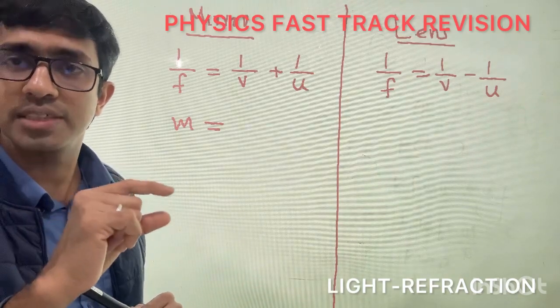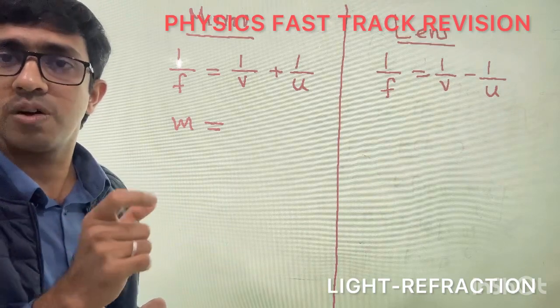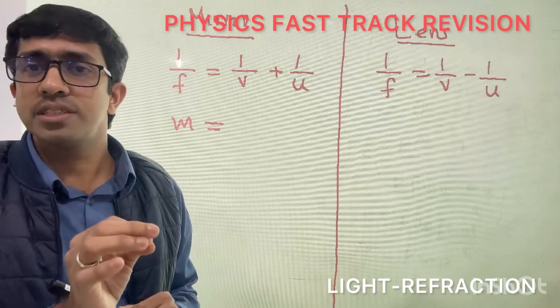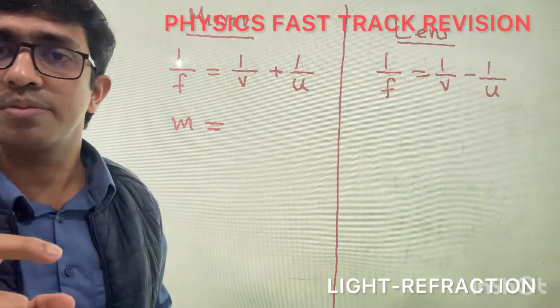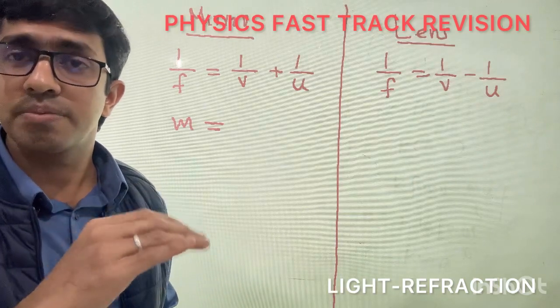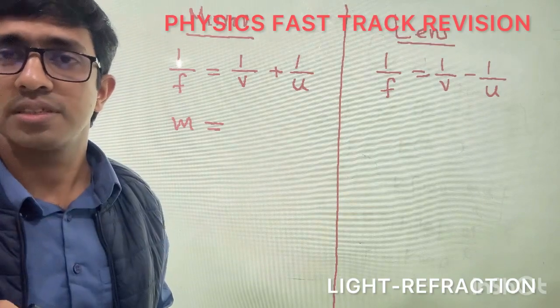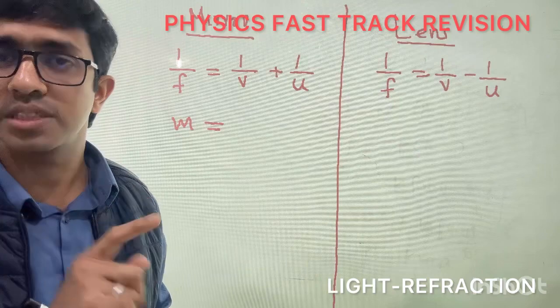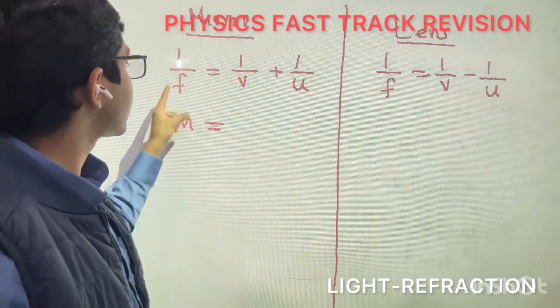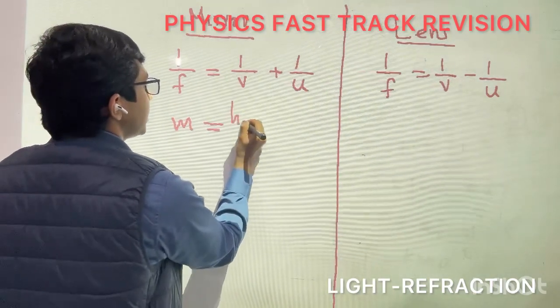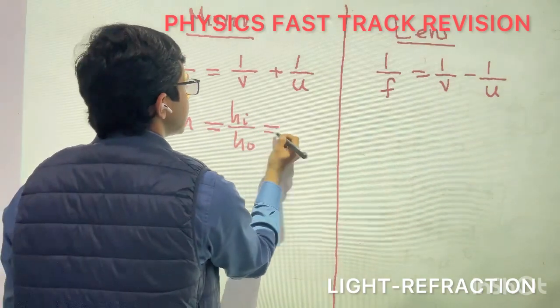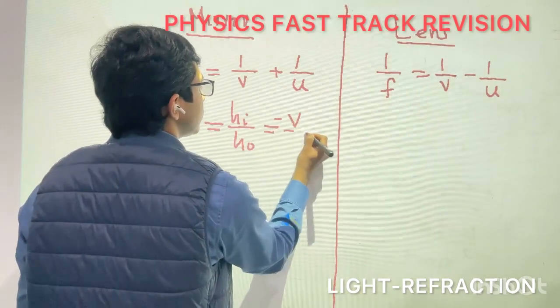If the magnification is equal to 1, it means the object height is equal to the image height. The magnification of a lens or mirror will give us a clear-cut idea about how much an image is magnified or diminished. Magnification is very important for board questions. For a mirror it is defined as hi by ho, the height of the image to the height of the object, also written as minus v by u for mirrors.